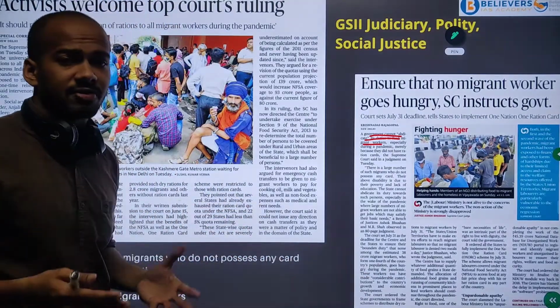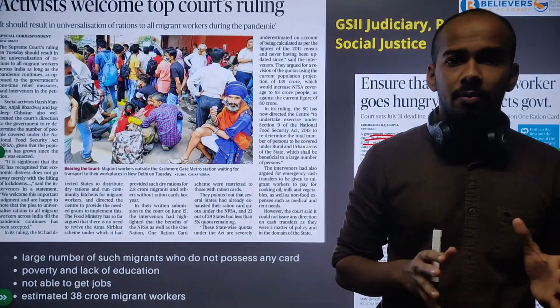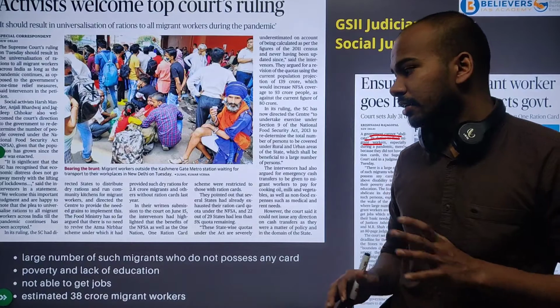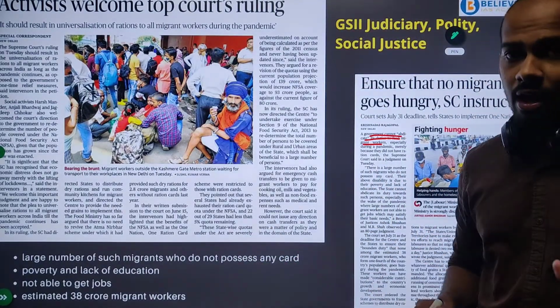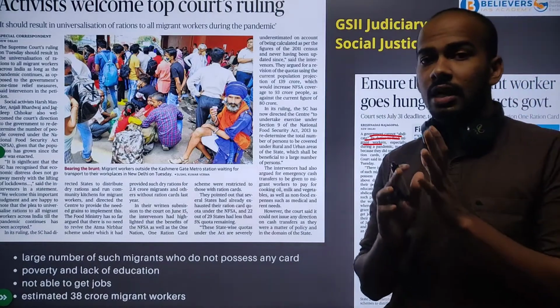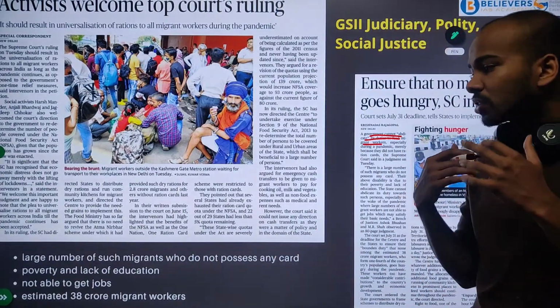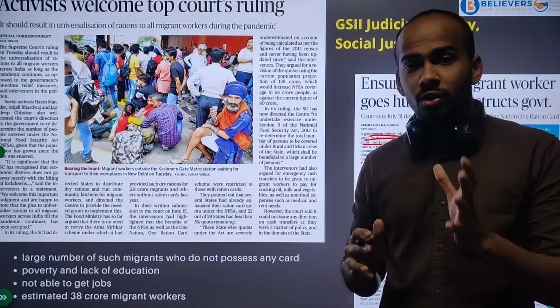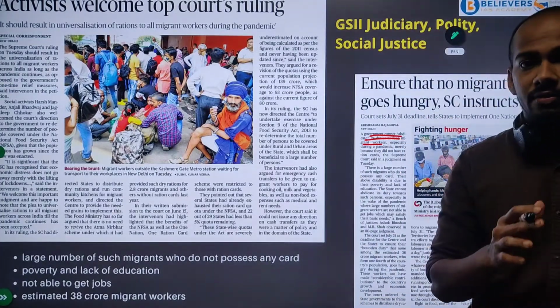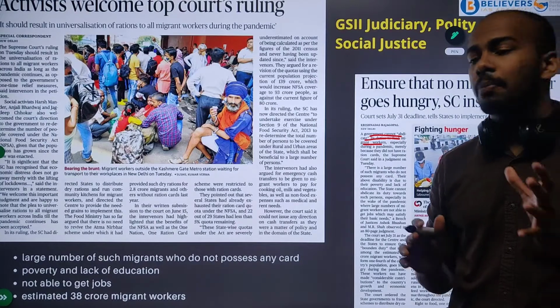Who are working in different parts of the country, because as a result of the pandemic, the employment rate has gone really down, and a large number of migrant workers across the country do not possess ration cards. This is because of poverty and lack of education, and they are also living in different parts without being able to get a proper job.